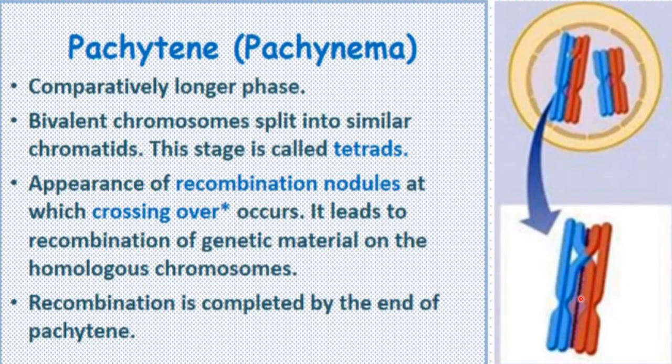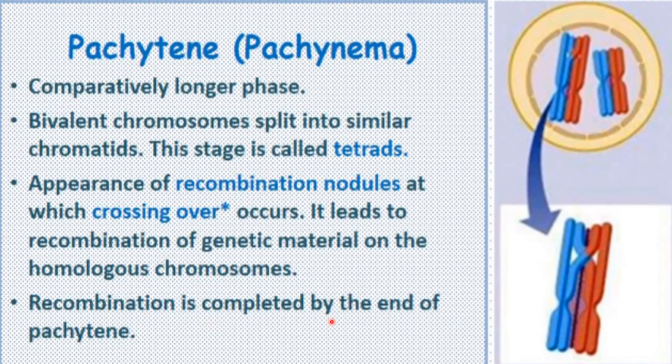So that recombination occurs in this stage. And at which site does it occur? At the recombination nodule, right?